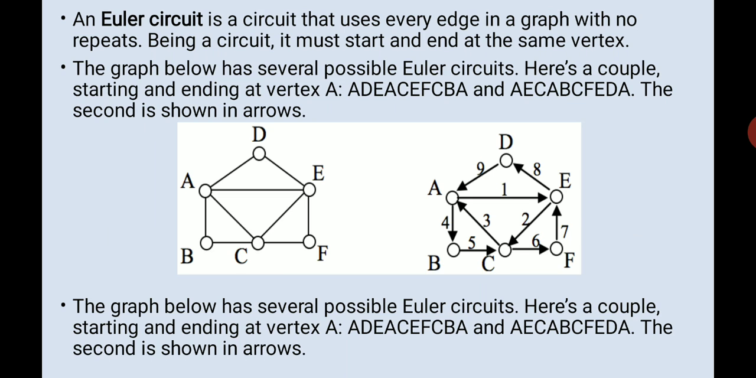So you can traverse a vertex a number of times, right? So this graph below has several Euler circuits, and here's this. See, this is how it is defined. So you define the second one in the arrow that is being given here.